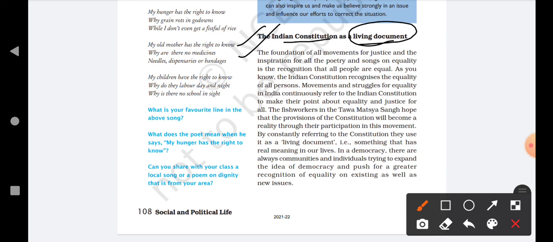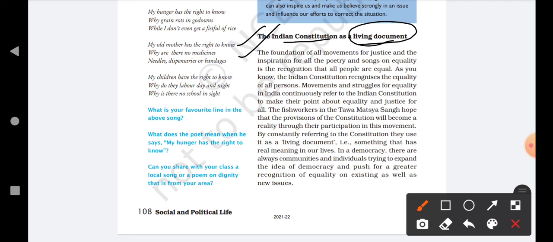Movements and struggles for equality in India continuously refer to the Indian Constitution to make their point about equality and justice for all. All the movements and struggles happening in India were basically so that the government can emphasize equality, change some things in the constitution or make something equal for each and every person.